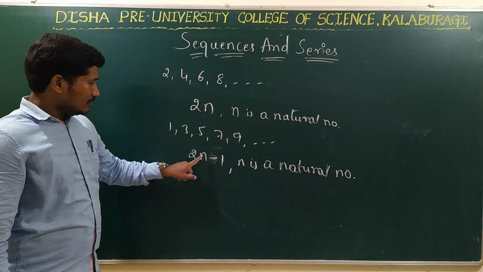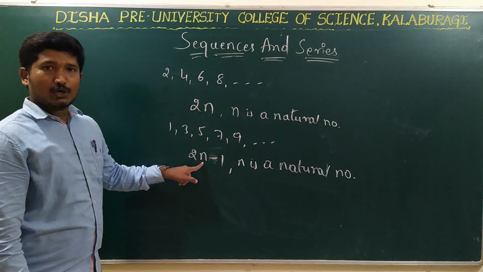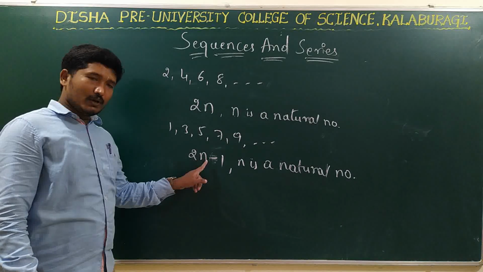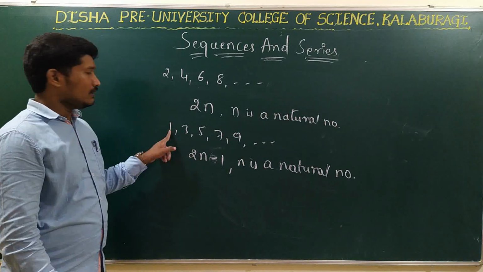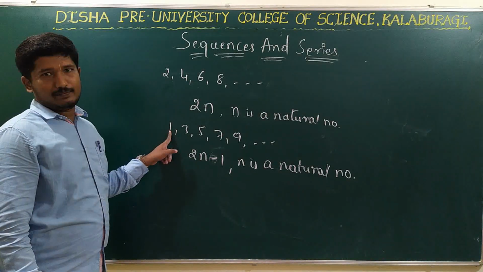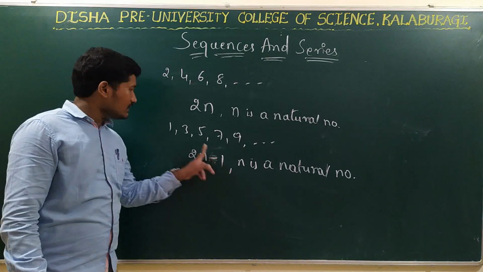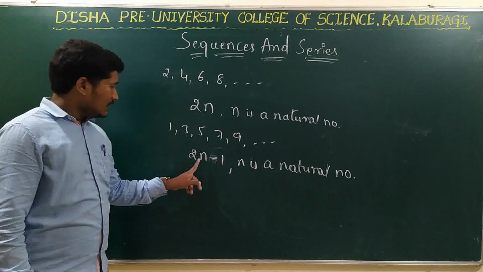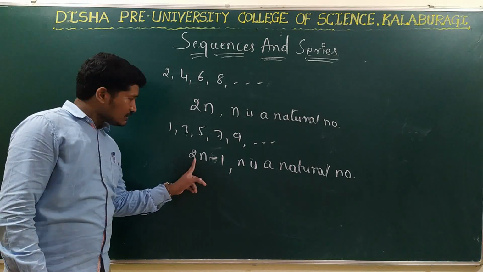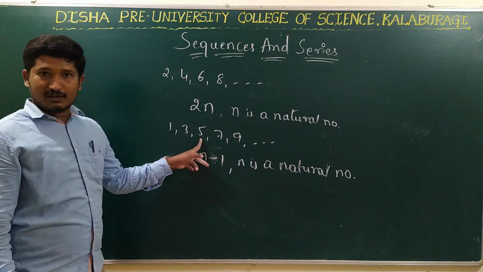See here. If you take n is equal to 1, 2 into 1 is 2, 2 minus 1 is 1. That is the first term. Take n is equal to 2, 2 into 2 is 4, 4 minus 1 is 3. Second term. Take n is equal to 3, 3 into 2 is 6, 6 minus 1 is 5. Third term.